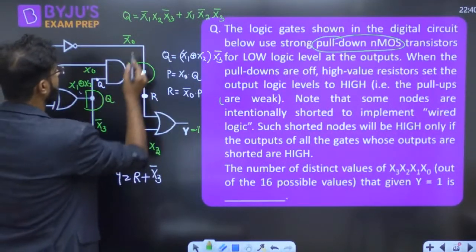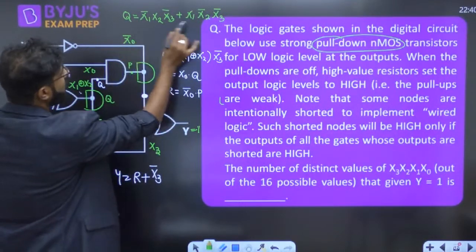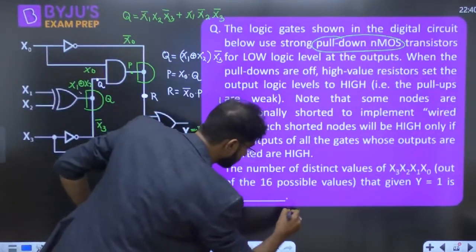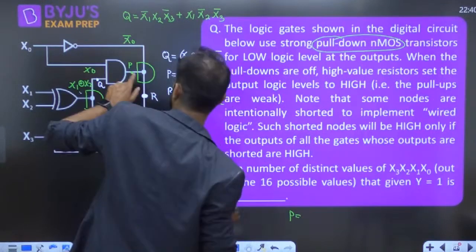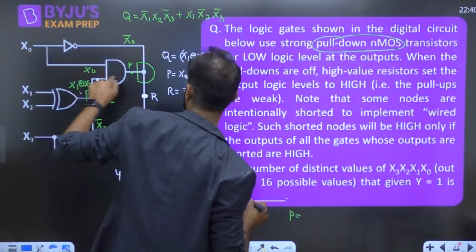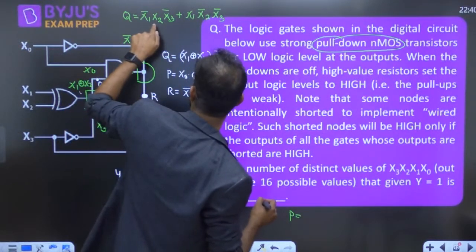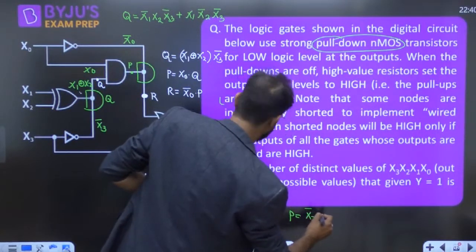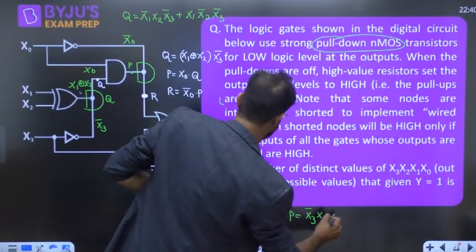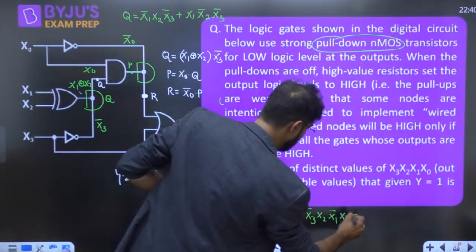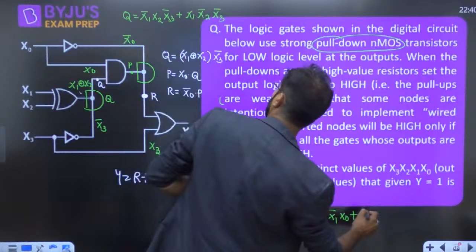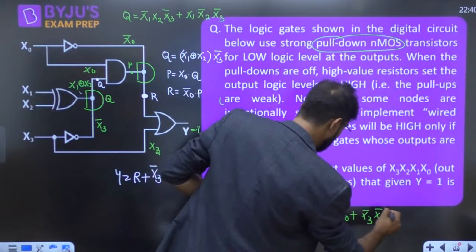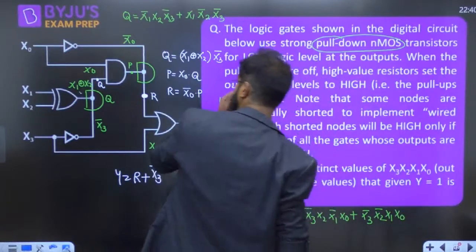Now how are we going to write P? P means x naught we have to multiply with this expression. So P is x naught multiplied with Q. So we can write x3 bar, x2, x1 bar, x naught plus x3 bar, x2 bar, x1, x naught.